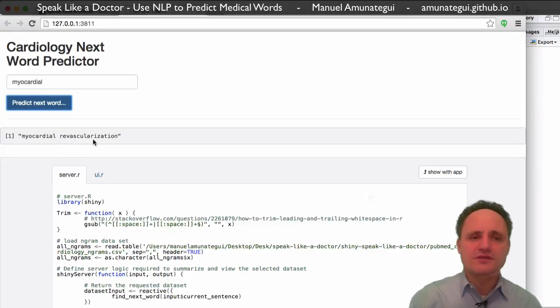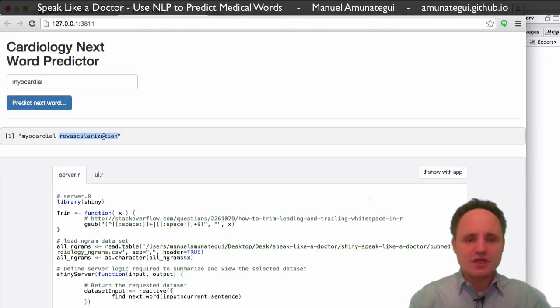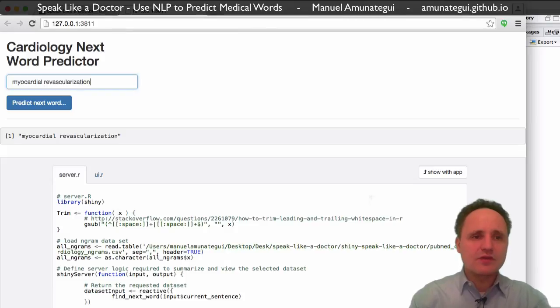Myocardial revascularization. You see, that's why we're doing these specialized corpuses, because they'd be hard to come up with in everyday language. Okay, so I'm happy with this. This is what I'm looking for. So what comes next? Hit again.